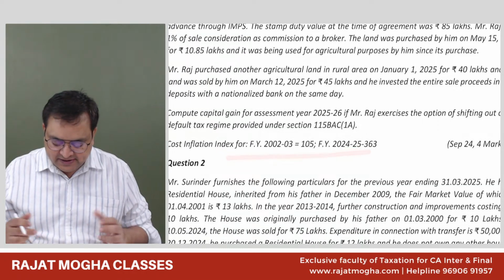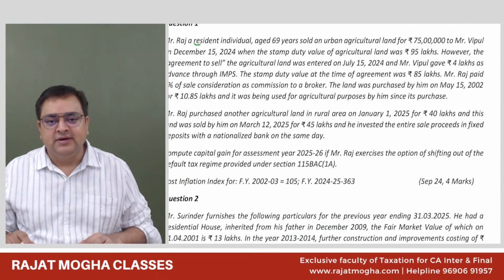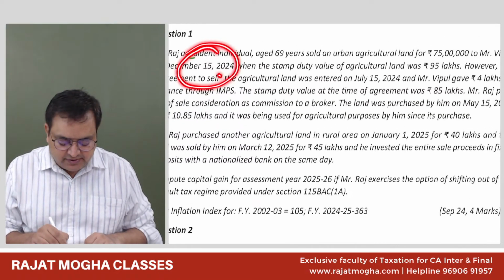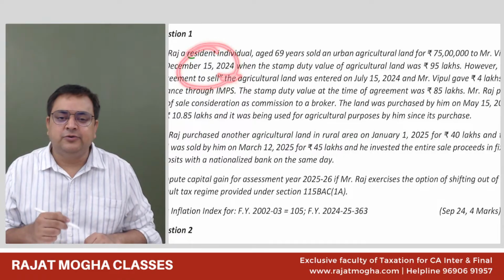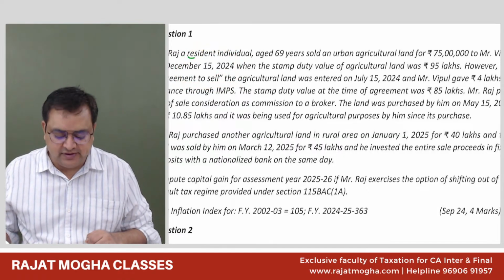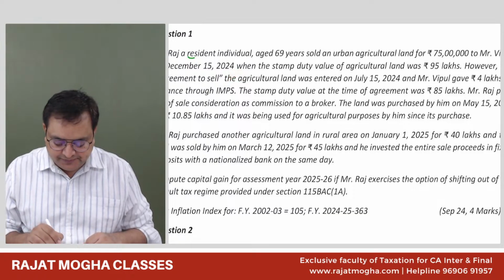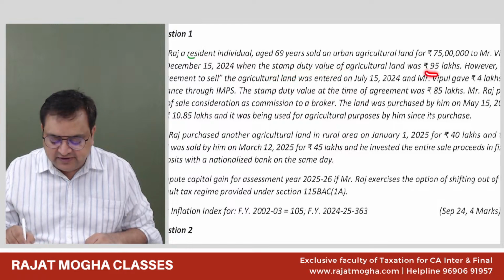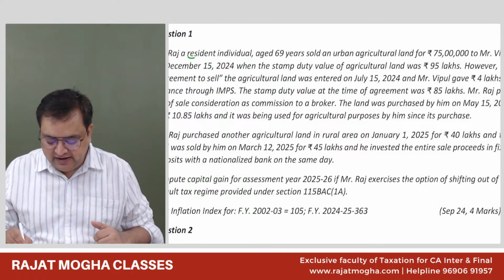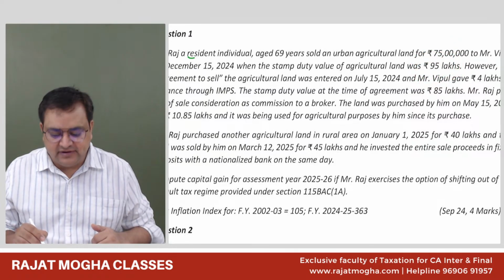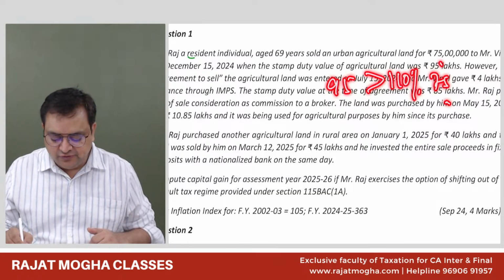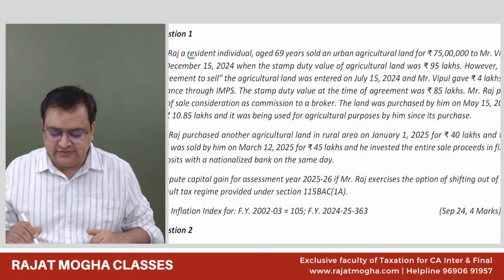CII is given to us, but I don't think that the CII would be of much use because this asset is getting transferred after the date of budget. So it is after 23rd of July 2024 or thereafter. So no indexation would be there. He sold it for 75 lakh when the stamp duty value of the agricultural land was 95 lakh. For a real estate transaction, 95 lakh is more than 110% of the selling price 75 lakh. So 95 lakh would be the full value of consideration.